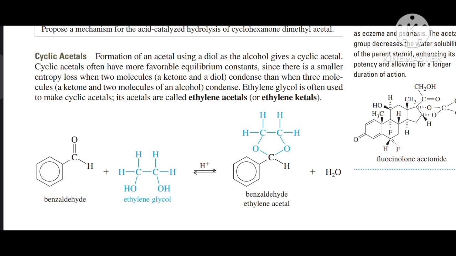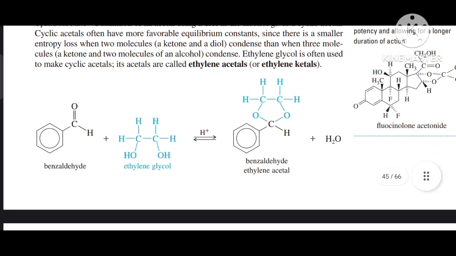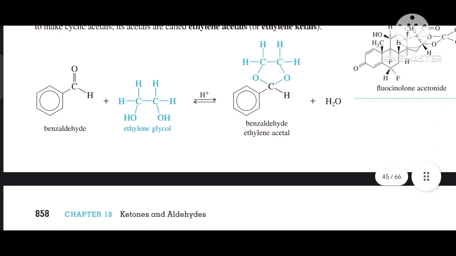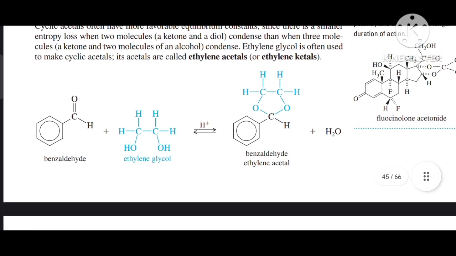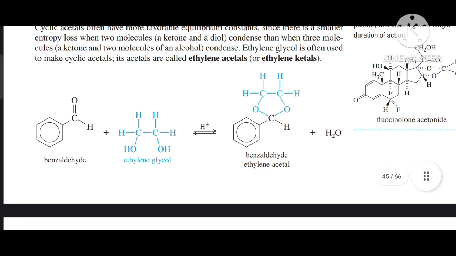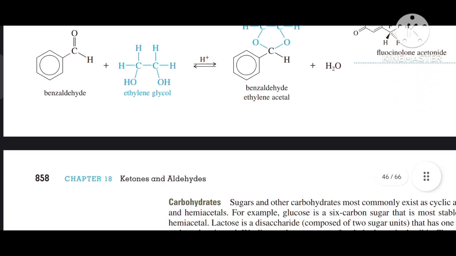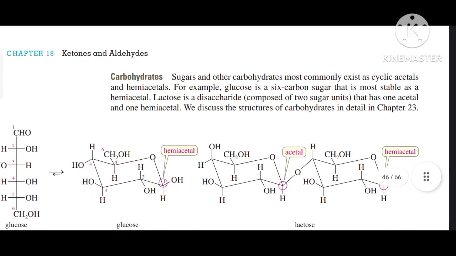Ethylene glycol is often used to make cyclic acetals. Its acetals are called ethylene acetals or ethylene ketals. So there is an example given over here. When benzaldehyde is treated with ethylene glycol, our benzaldehyde ethylene acetal is formed over here.